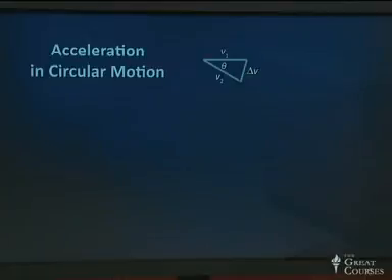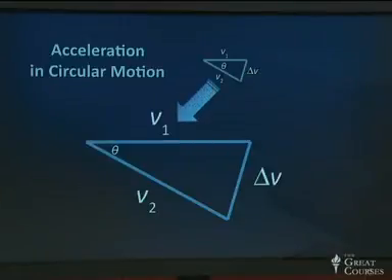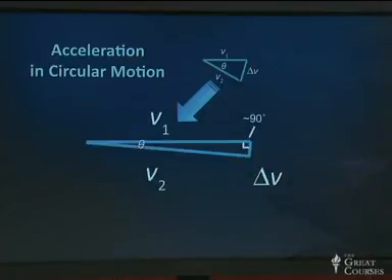Let's look in a little bit more detail now. There's our blue triangle. There it is blown up so we can look at it big: v1, v2, and delta v. And now let's make that angle very small. I've already argued that as the angle becomes very small in our white triangle, that little short side becomes equal to that curved arc, and the approximate equality becomes exactly equal.